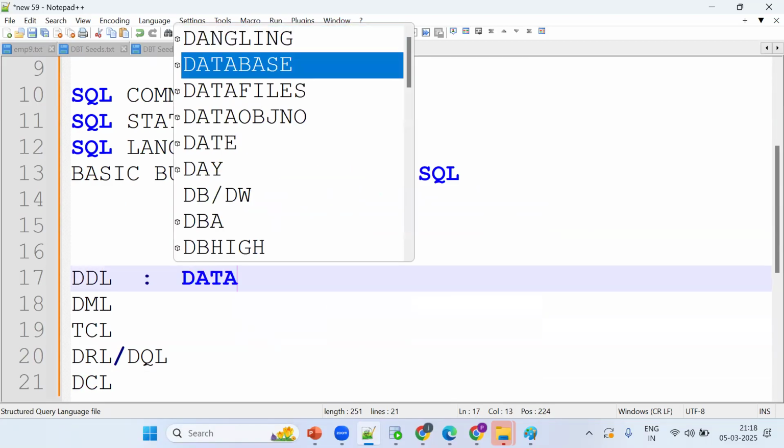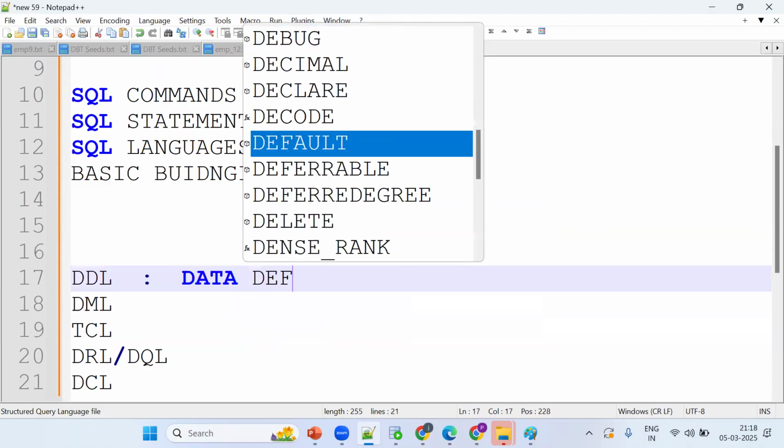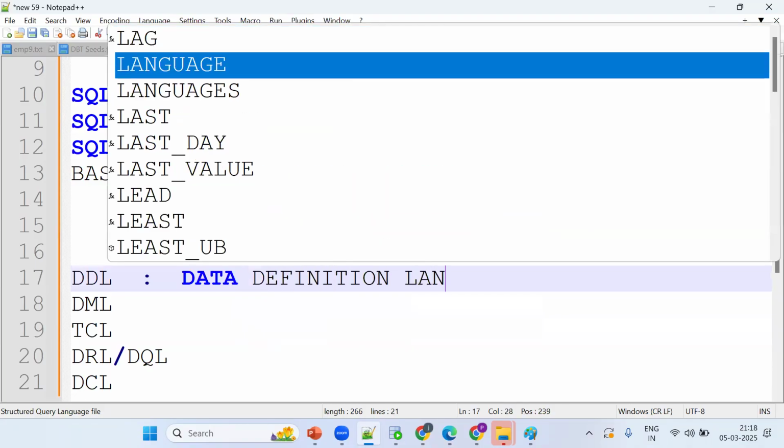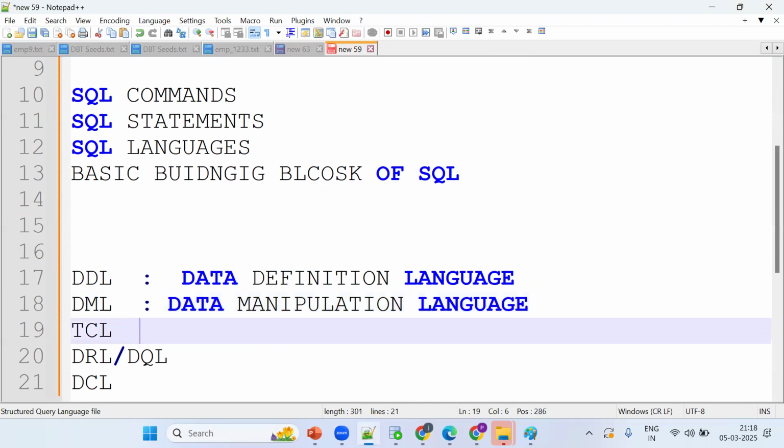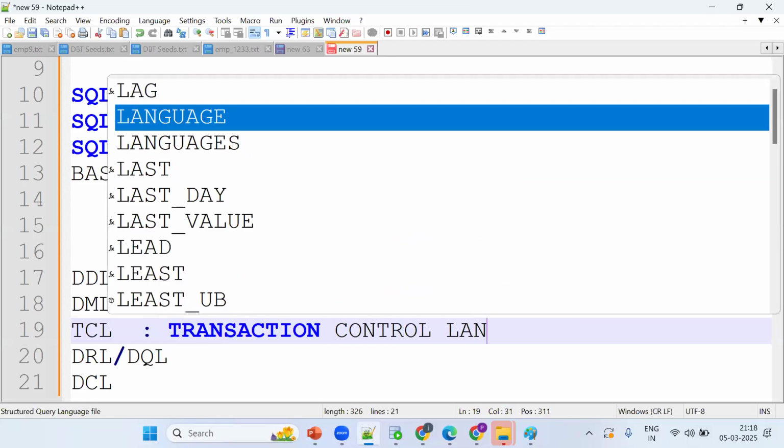It's data definition language. What is DML? It's data manipulation language. What is TCL? It's transaction control language. We'll see it in detail.